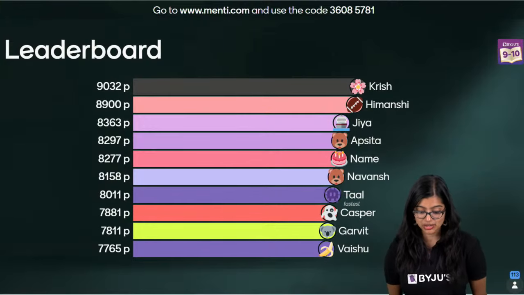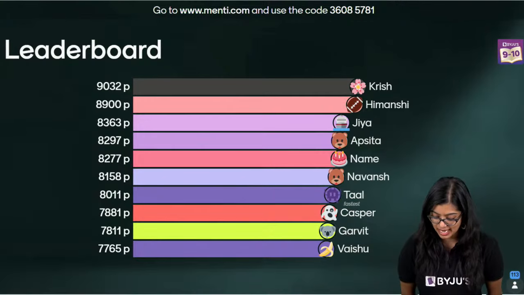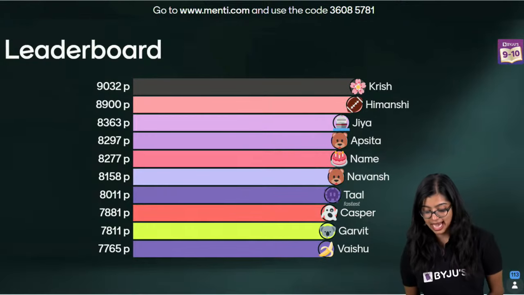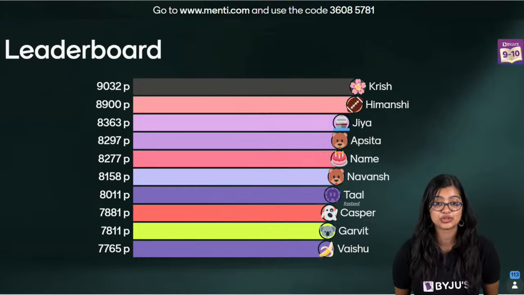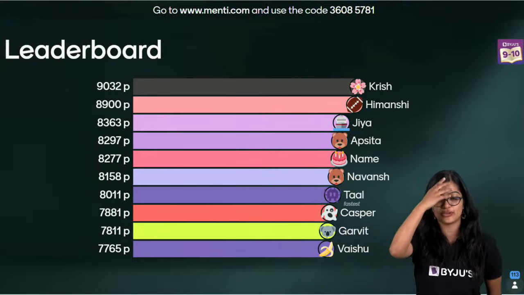Okay, I can see Krish is on top now. Himanshi, then Jia, Apsita, Name. Then I can see Tal, who's the fastest. Casper, Garvit, and Vaishu. Well done, everybody. Well done. Very proud of all of you.